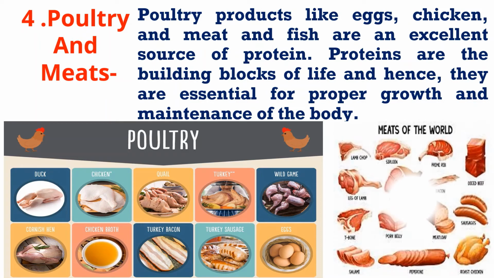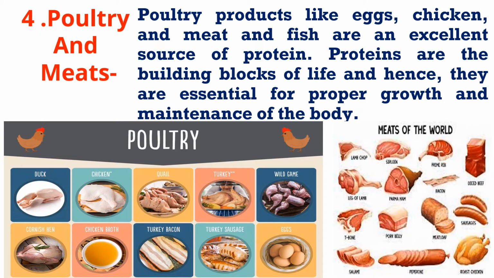Yes, poultry and meats. Poultry products like eggs, chicken, meat, and fish are an excellent source of proteins. Proteins are the building blocks of life, and hence they are essential for proper growth and maintenance of the body.